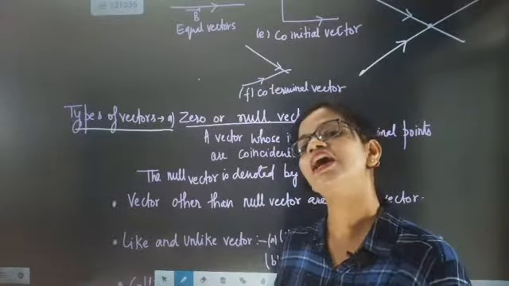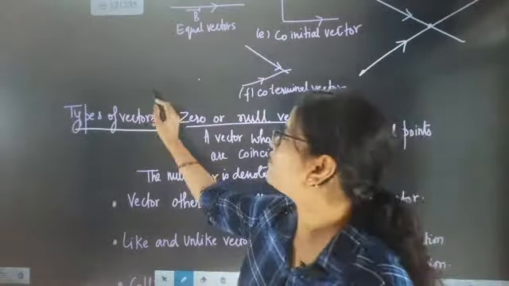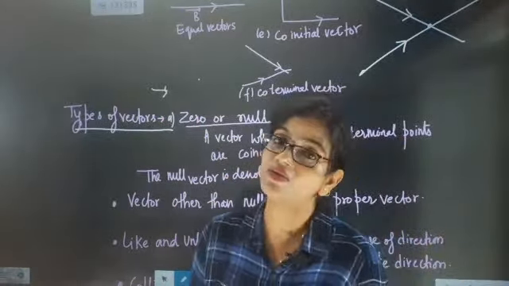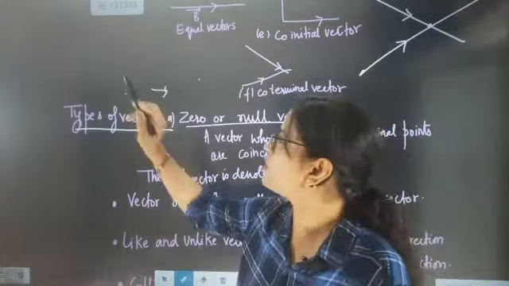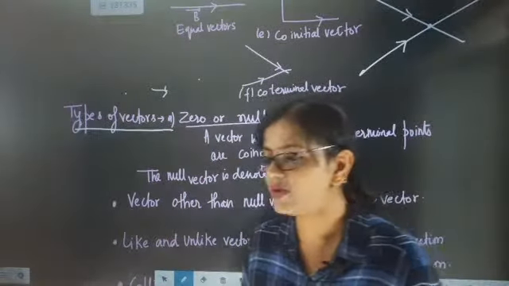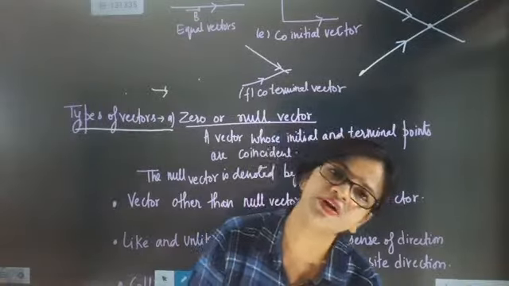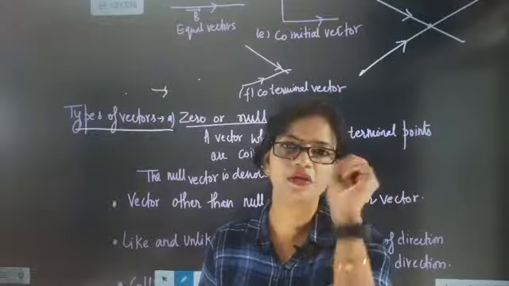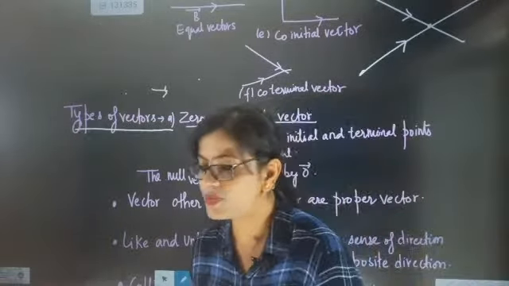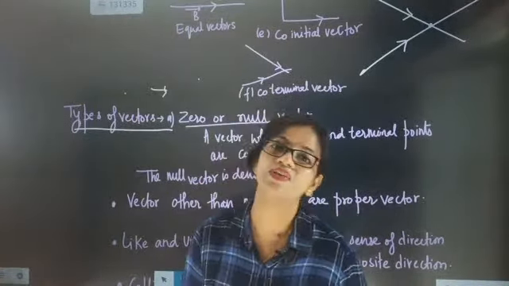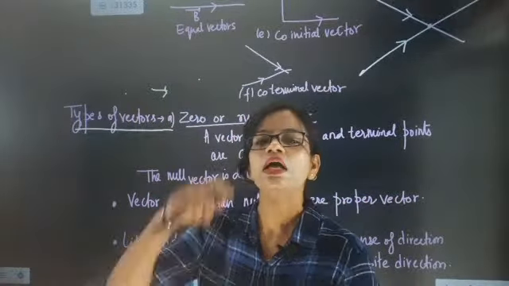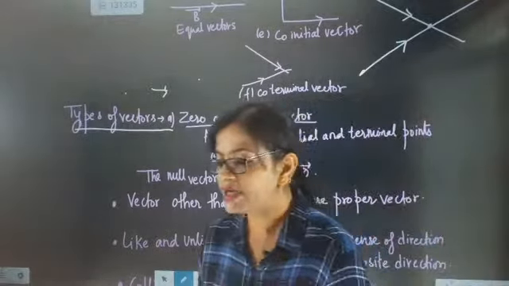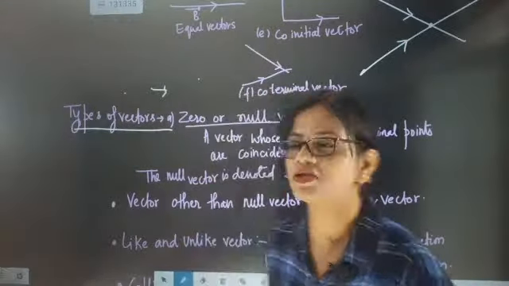The moment I draw one small line and put an arrow, it will definitely have length and direction. But when I draw a dot, the dot can move in any direction. So 100% we can say that null vectors are those vectors in which the terminus and the initial point coincide. That type of vectors, where initial and terminal point are the same, are called zero vectors or null vectors.